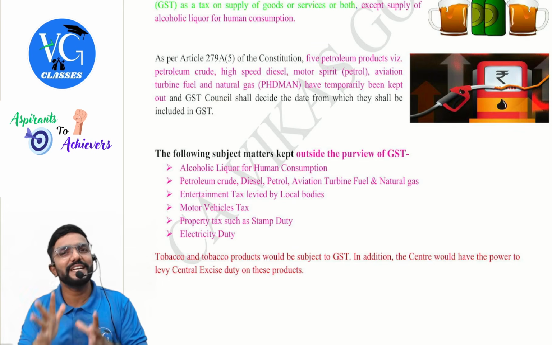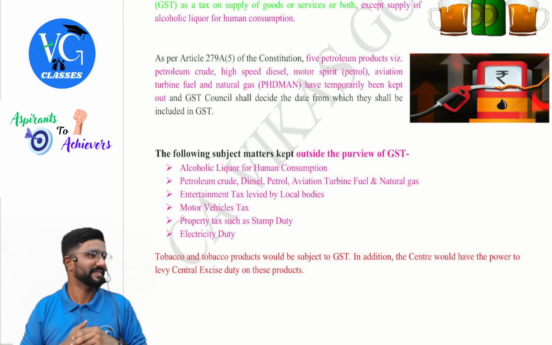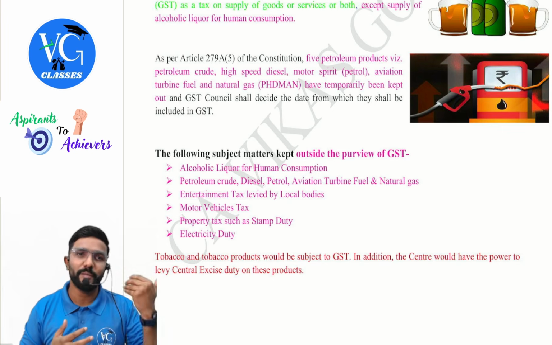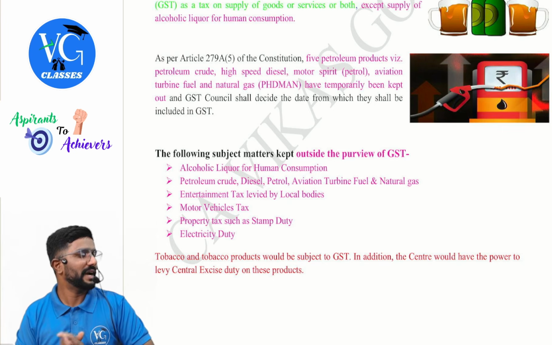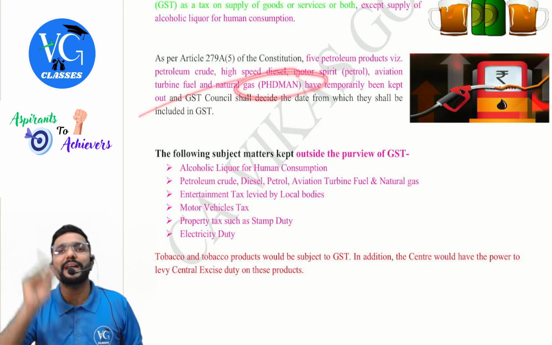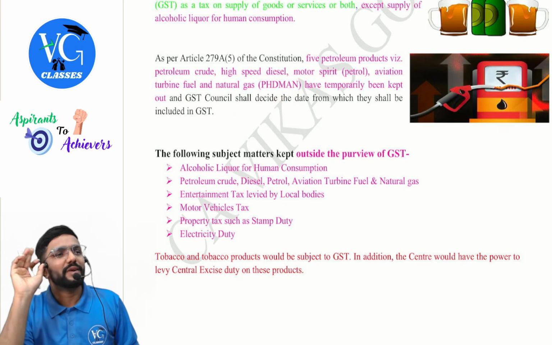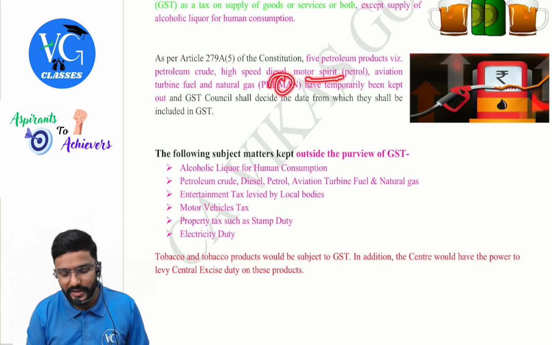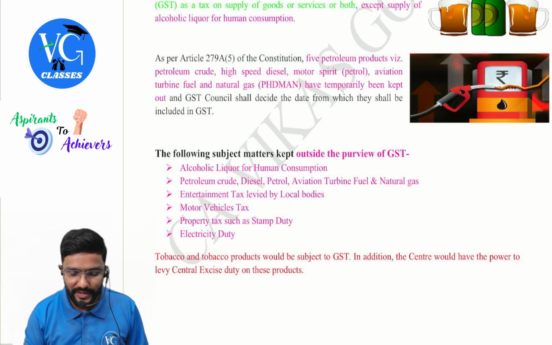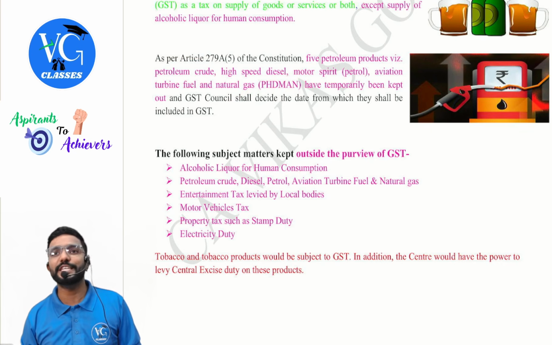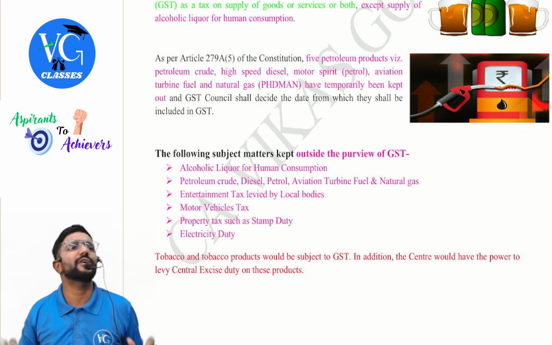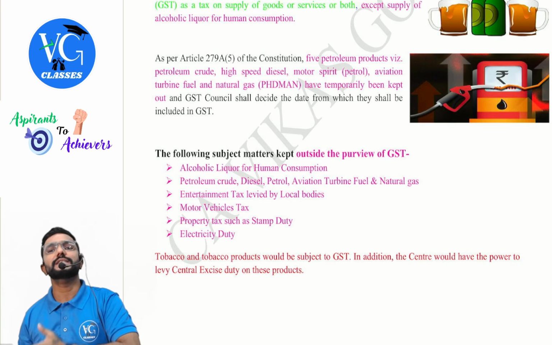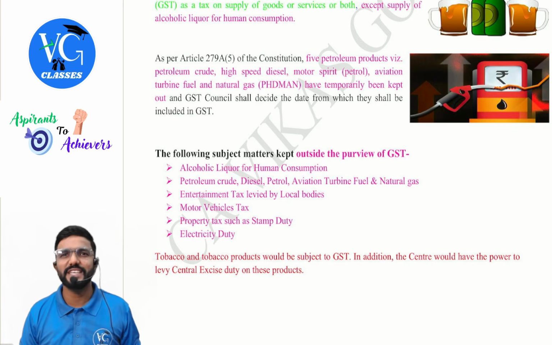Why? Because, guys, states get major revenue from alcohol and petrol. Okay, and for this, I have made one shortcut, PhD man. P for petroleum crude. HD stands for high speed diesel. M stands for motor spirit. A stands for aviation turbine fuel. N stands for natural gas. Easy to remember. PhD man will never have alcohol. So these products have been kept outside the GST.